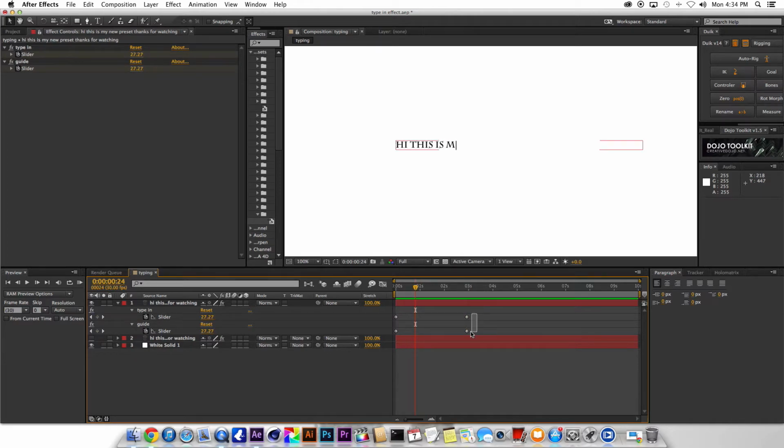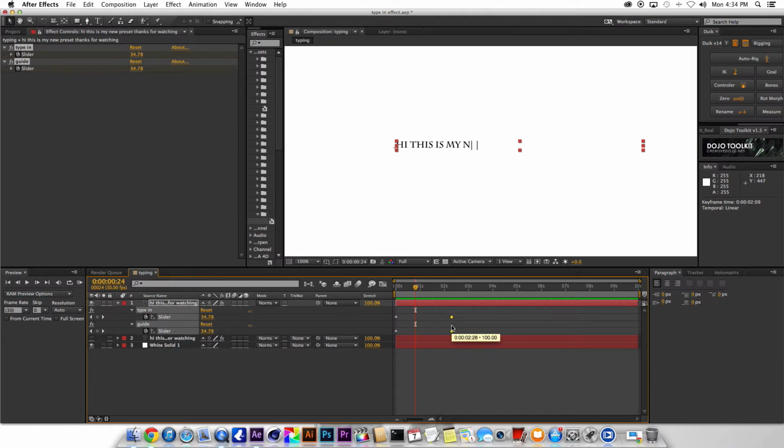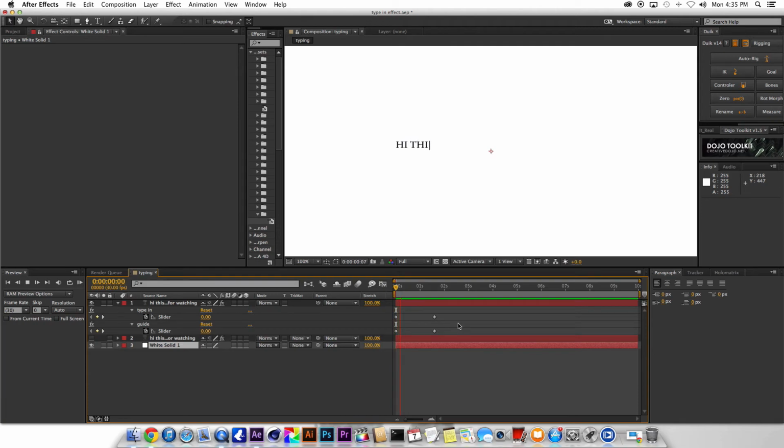If you want to do it a little bit faster, just select the last 2 keyframes and bring them a little bit closer together, like this. Play back. Okay, play it, and it goes a lot faster, you can see.